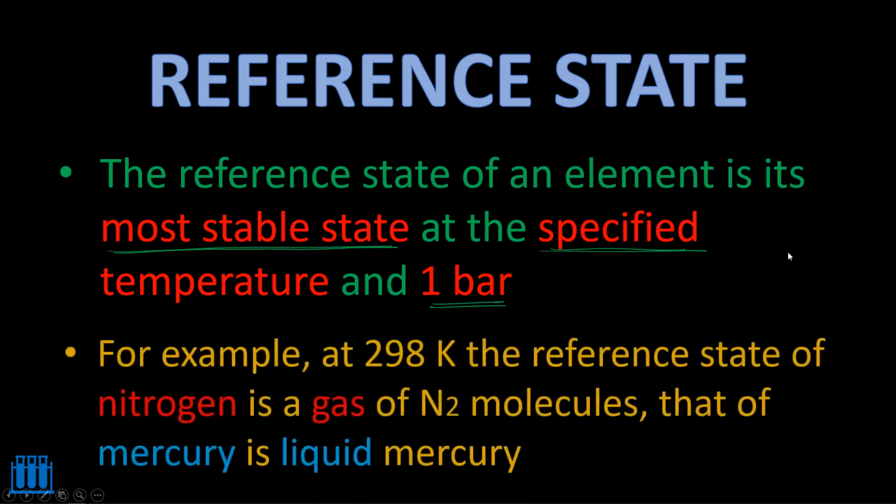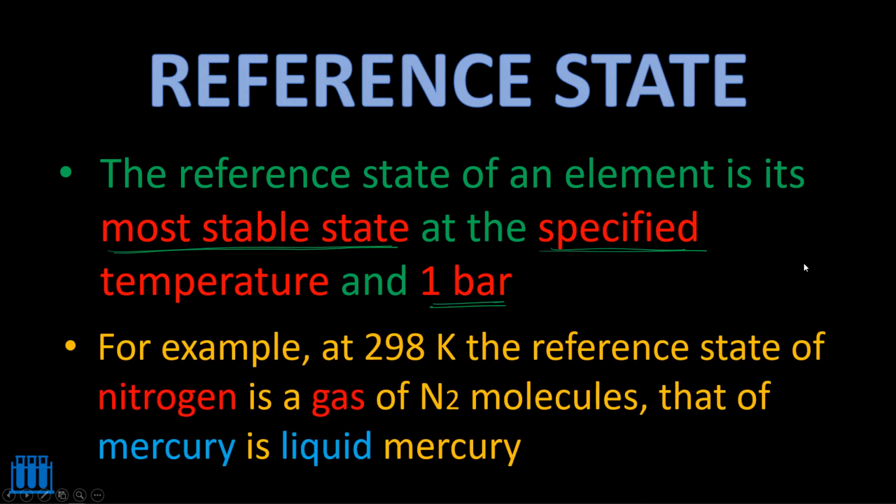So here is an example. At 298 Kelvin, the reference state of nitrogen is a gas of N2 molecules. That means at 298 Kelvin, if you take the nitrogen, it will exist in the gaseous state. That is its most stable state at 298 Kelvin and 1 bar pressure. And that of mercury is liquid. That means at 298 Kelvin and 1 bar pressure, mercury is stable in the liquid state. Thereby, it is called its reference state. Okay.